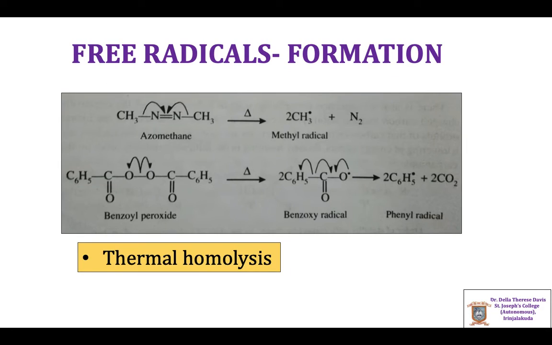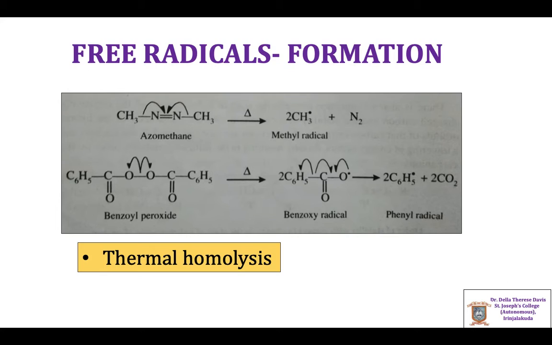Free radicals can also be formed by thermal homolysis. An example is the thermal homolysis of azomethane. Azomethane, when heated, gives methyl radicals and nitrogen. CH3-N=N-CH3 decomposes to give 2 CH3 radicals plus nitrogen gas.